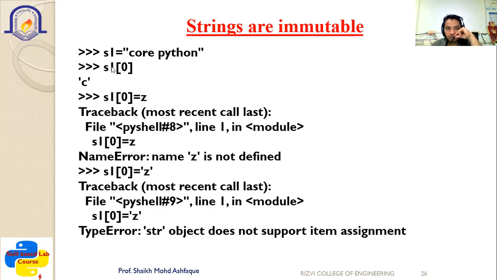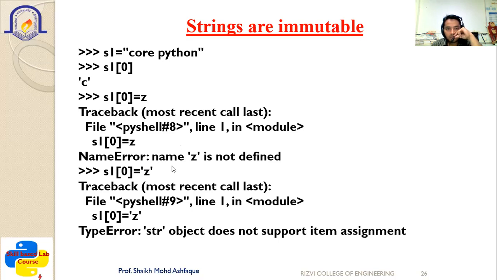As you can see in the statement, s1[0] = Z, we want to change the data present at the 0th position and initialize it with Z. So it gives the error message. You can see the traceback: File type, line 1, module, s1[0] = Z, NameError: name 'Z' is not defined, right? Means we cannot define it.